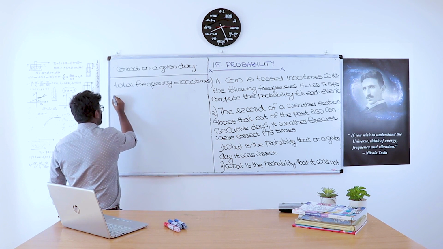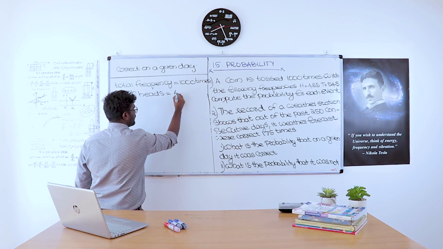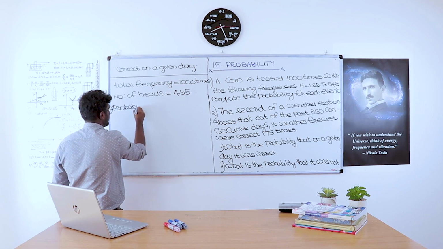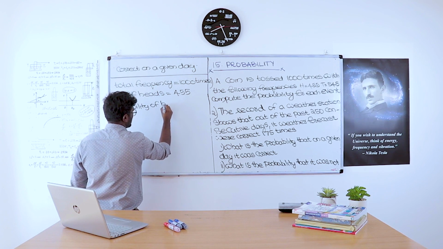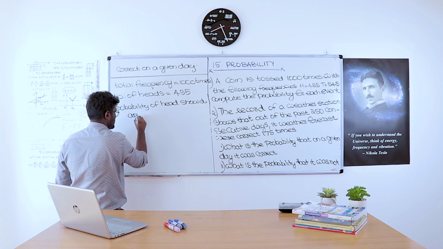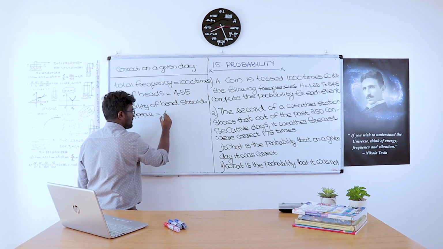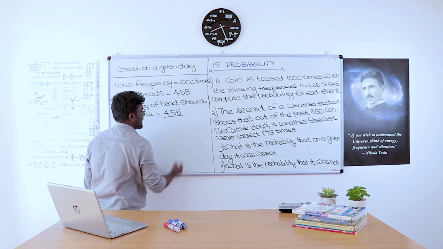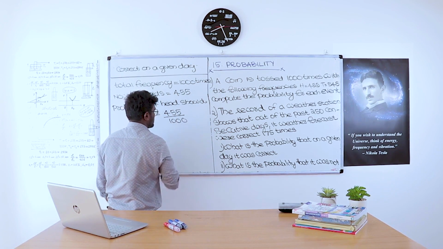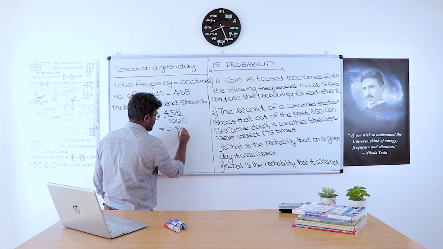Okay. Number of heads equals 455. Probability of head appearing: how many times does the head appear? 455 times, divided by the total, that means the total frequency, that is 1,000. So 455 by 1,000. The answer is 0.455.